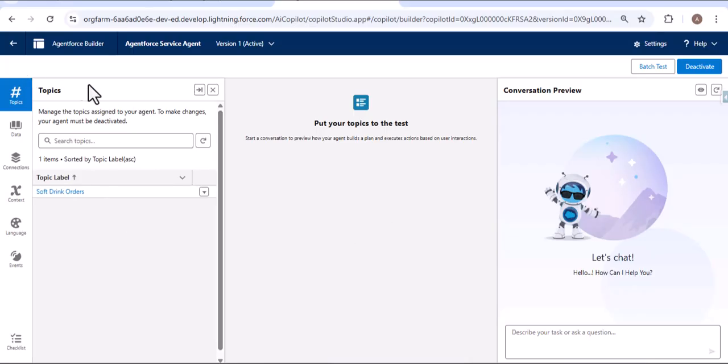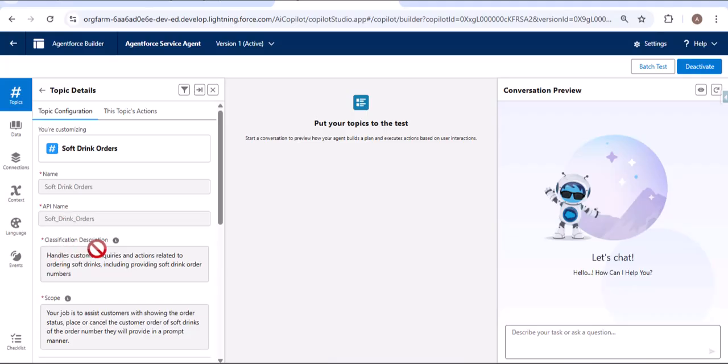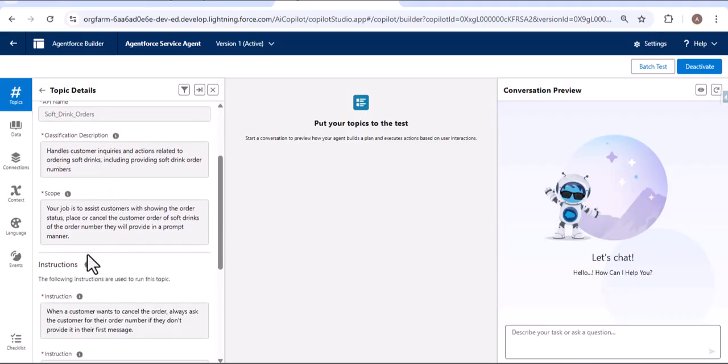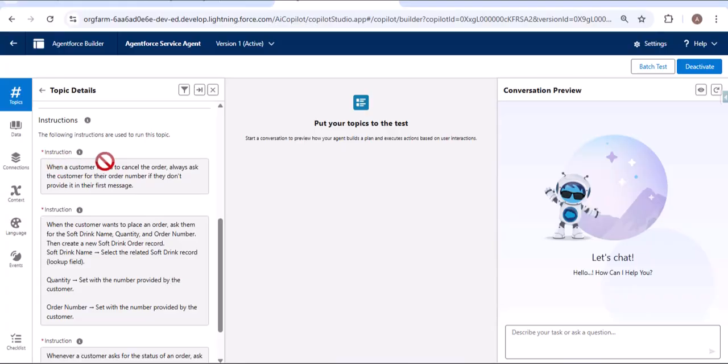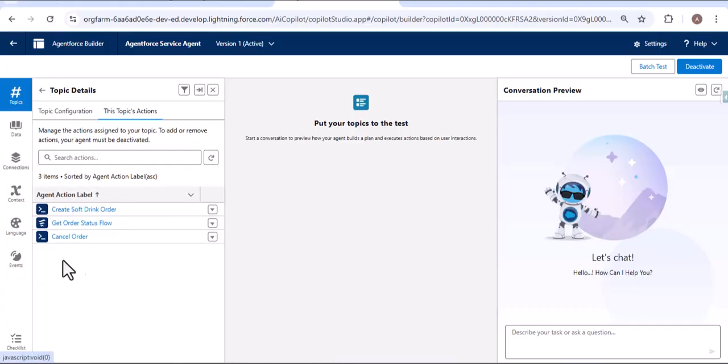In the topics, you can see I only have one topic, for soft drink orders. That means this agent is for managing the soft drink orders. As I click on this topic, you can see we have the classification description of this agent, then the scope, and after that the instructions for this topic. As I click on the topic actions, here I have created 3 actions and assigned them to this service agent. The first action is create soft drink order, then get the order status, and then cancel the order.